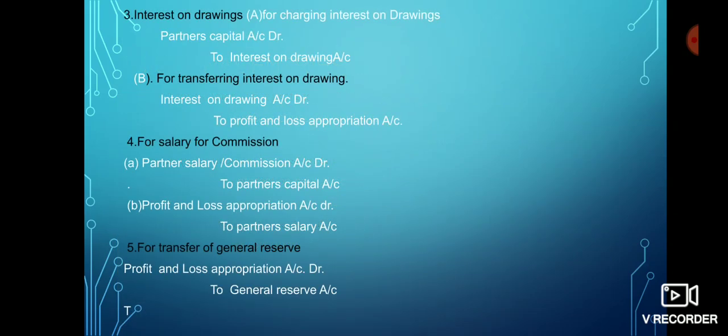Now, for salary or commission paid to partners, the entry will be partners' salary or commission account debit to partners' capital. If in the question bonus is given to a partner, then we can pass the journal entry as partners' bonus account debit to partners' capital account.